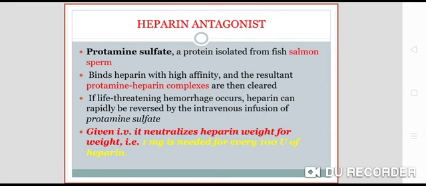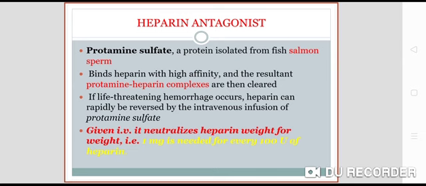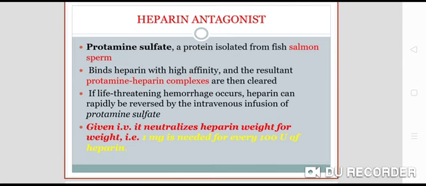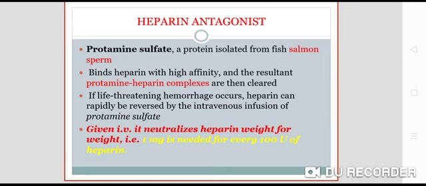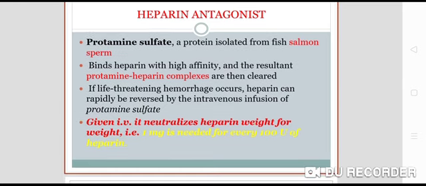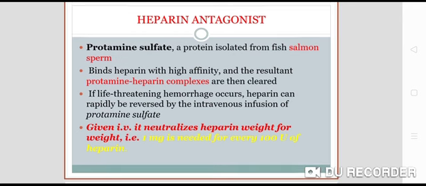If life-threatening hemorrhage occurs, heparin can be rapidly reversed by intravenous infusion of protamine sulfate. So it is given intravenously. It neutralizes heparin weight for weight, meaning 1 milligram of protamine sulfate for every 100 units of heparin.